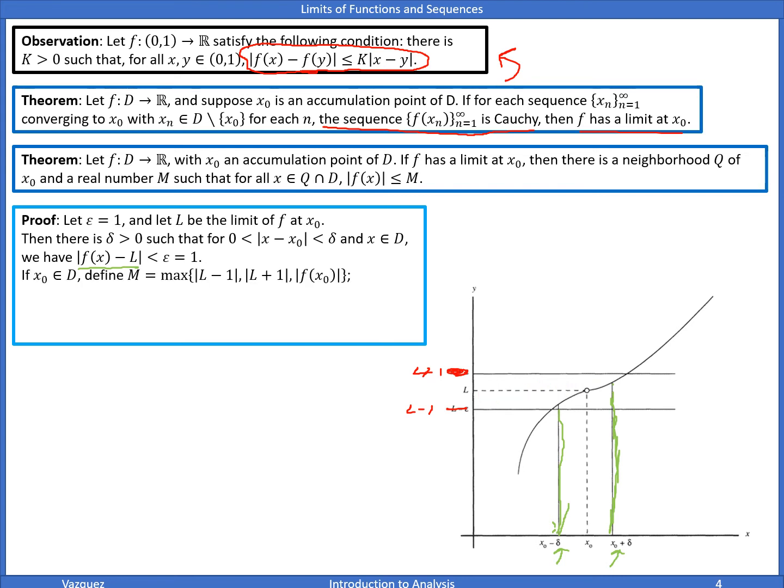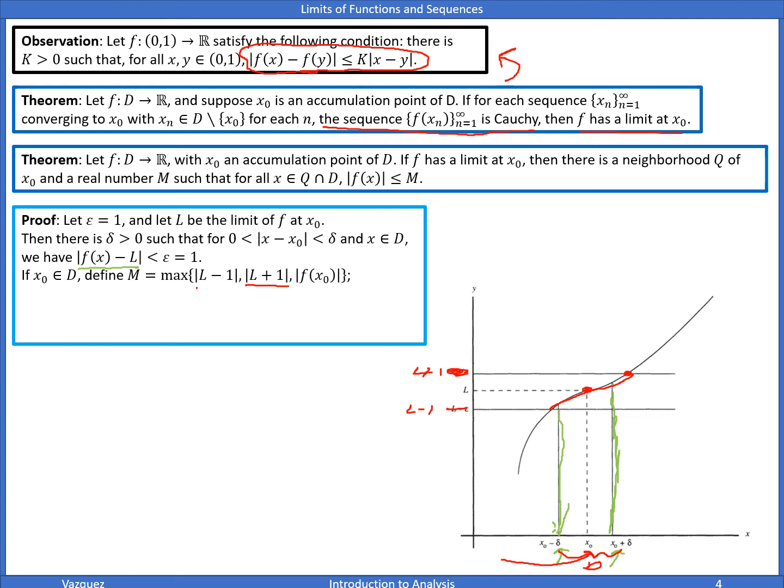So if x is in D, and D here is this over here. This is D. Or if x naught is in D, we're going to define M to be the maximum of L minus 1, L plus 1, and f of x naught. So when would the max be L plus 1? Well, in this function here, this is the greatest point, or the biggest. So in this case, our max here would be L plus 1.